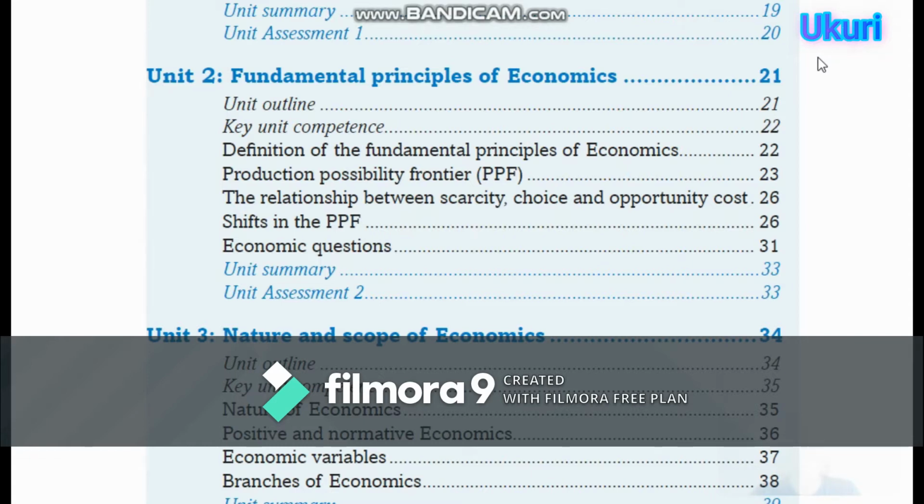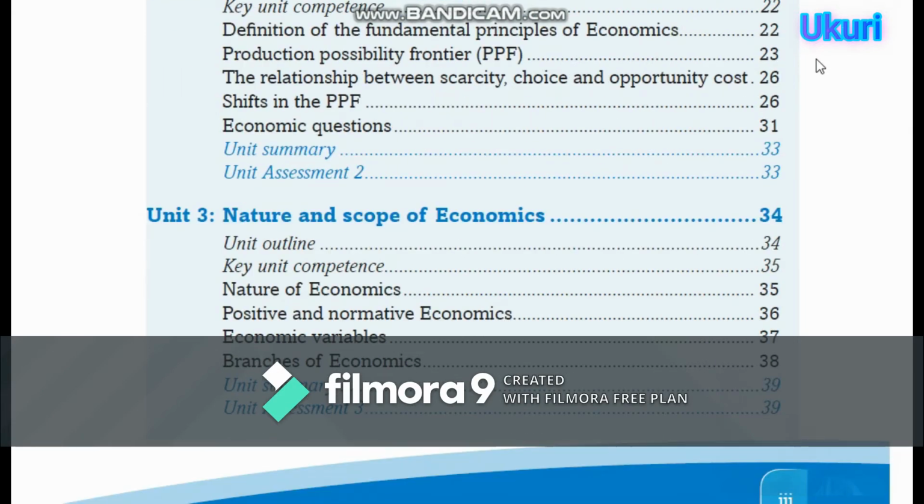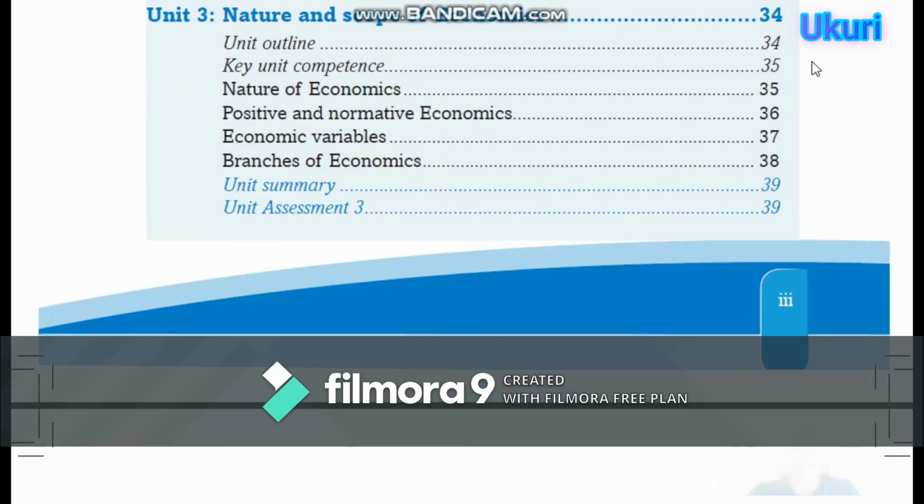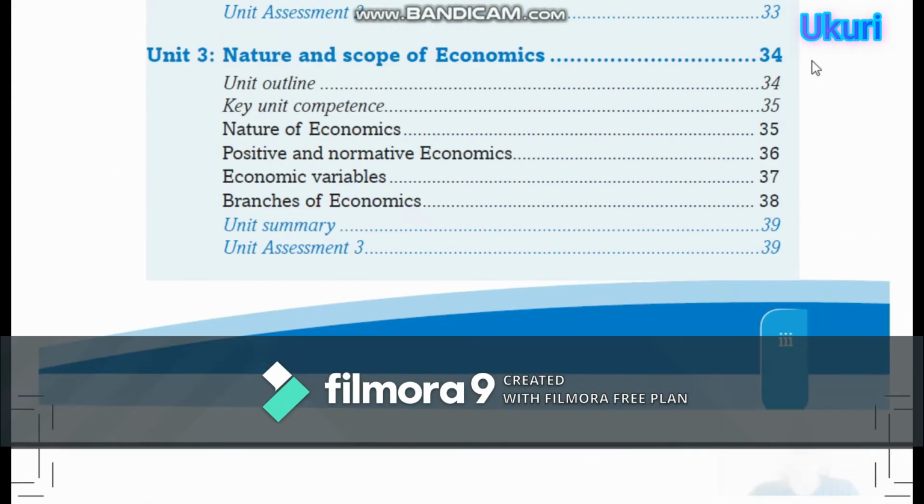And after the units, we are going to be having unit summary and unit assessment. Unit 3, we shall see nature and scope of economics. Nature of economics, positive and normative economics, and economic variables and branches of economics.